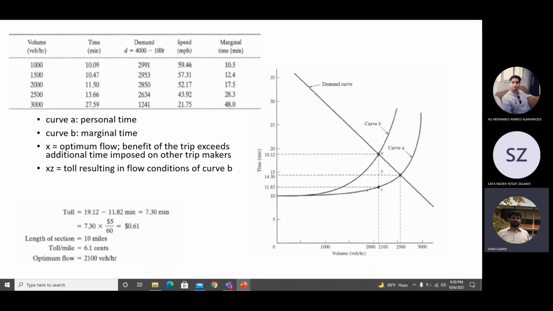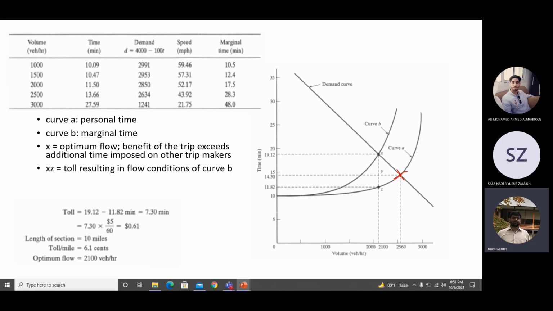Now you can see the same curves which we talked about earlier. Curve A is for average travel time, curve B is for marginal travel time, and this is the demand curve. So you can see from this curve by how much flow you have to reduce. Where is the equilibrium point? This is the equilibrium point. 2,560 vehicles is the equilibrium point. At this point supply is equal to demand. After this point, you go above the capacity of the road.